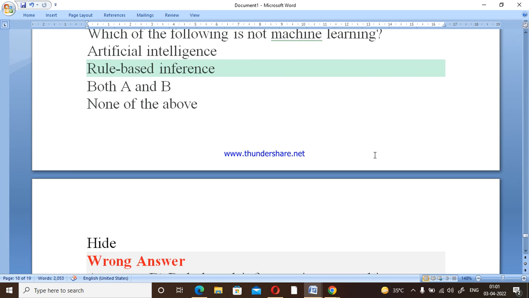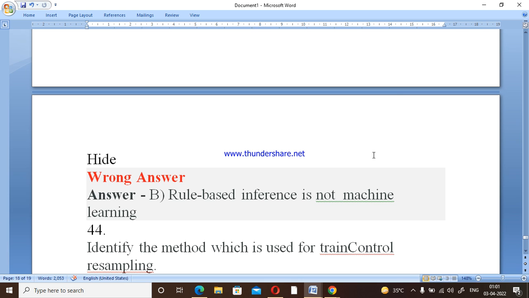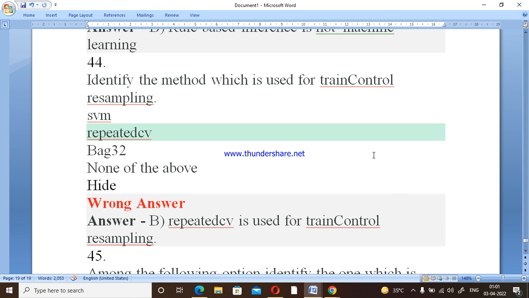Then I think this question: which of the following is not machine learning? So here rule based inference is not machine learning. Artificial intelligence and these are machine learning. So here option number B is not machine learning, that is rule based inference is not machine learning.